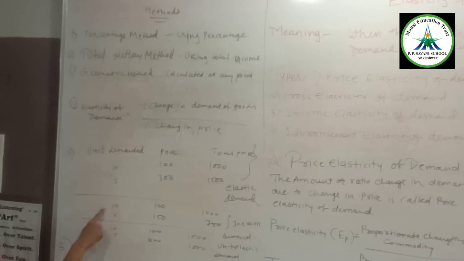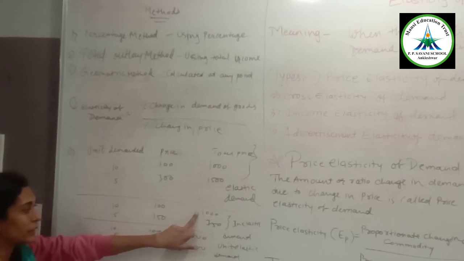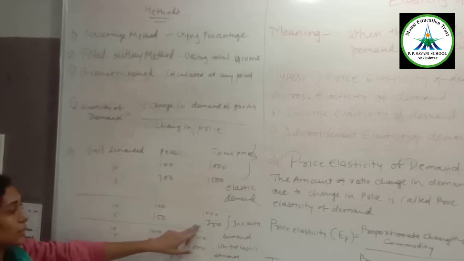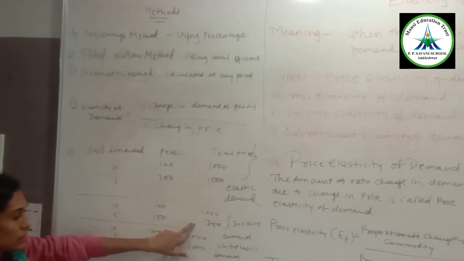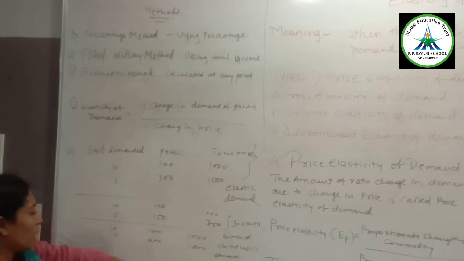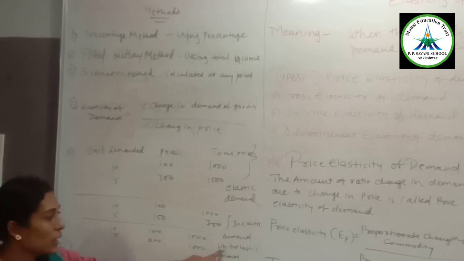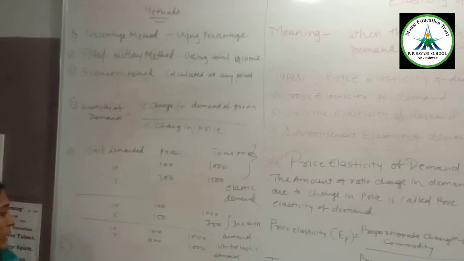Next, if units demanded are 10 and 5 at particular prices 100 and 150, here you can see your outlay for the 10 units is 1000 and for the 5 units it is 750. Your outlay decreases as well when the price is higher, so it is known as inelastic demand. And if there is no change in your outlay, that is 1000 rupees, for demanded quantities 10 and 5 at prices 100 and 200 respectively, then there is no change, and it is known as unit elasticity of demand.